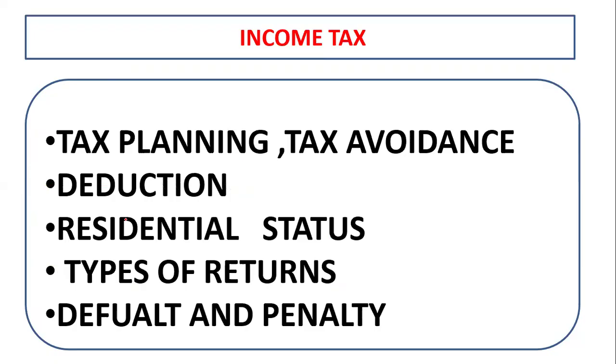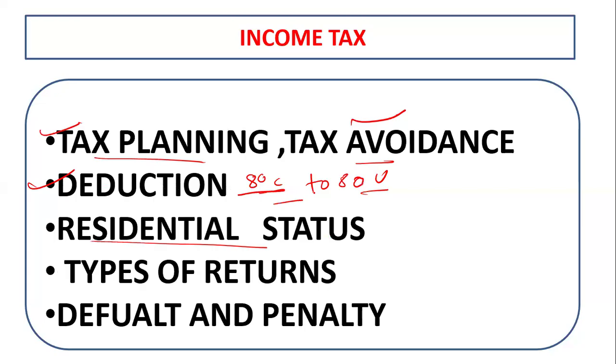After that, tax planning, tax avoidance, deduction, residential status. Deduction under section 80C to 80U, they ask questions from this area. Exemption is also important, so exemption section 10.